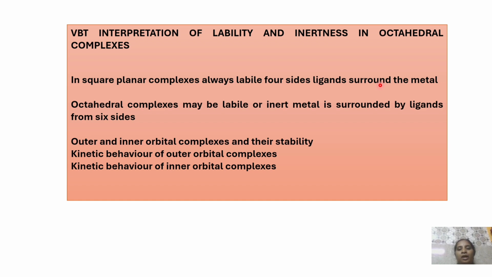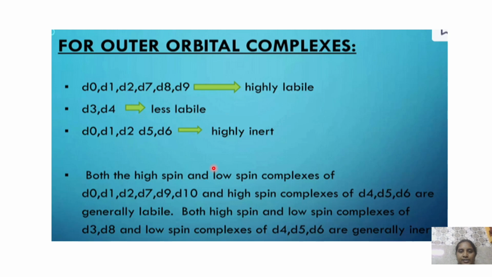All the square planar complexes are labile complexes, whereas in octahedral complexes we can see whether the complex is labile or inert by means of outer and inner orbital complexes and their stability. Now we see the kinetic behavior of outer orbital complexes, and the kinetic behavior of inner orbital complexes.